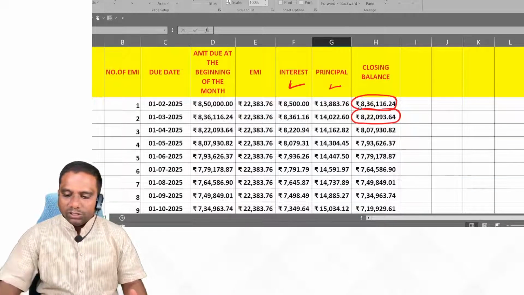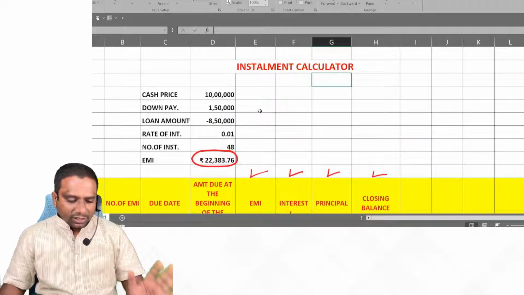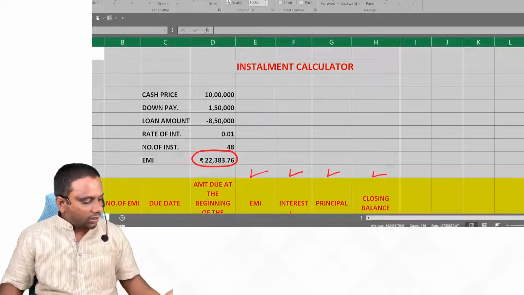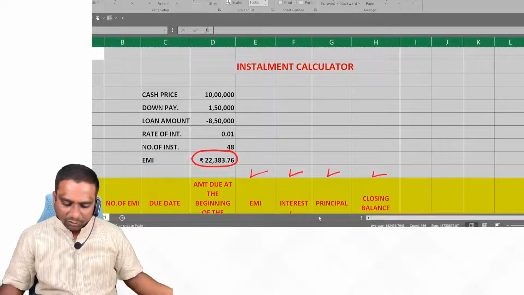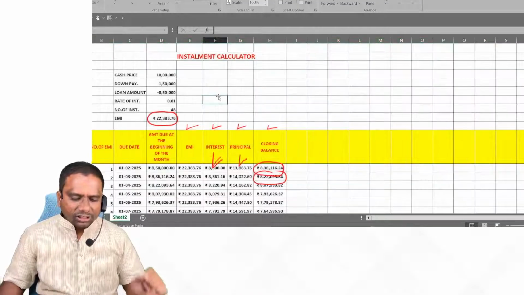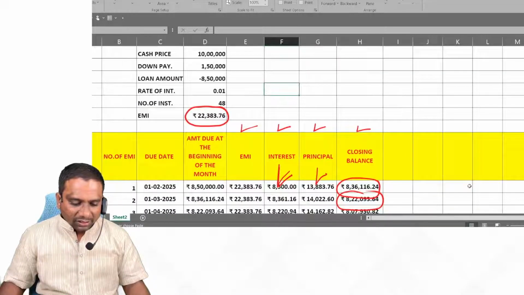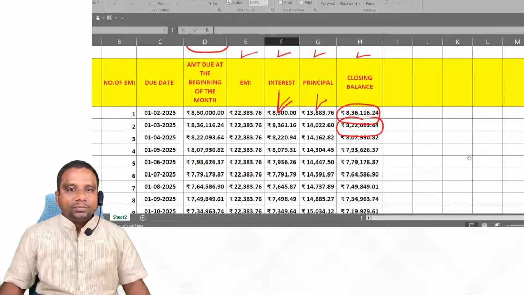Clear, everybody? So now I will show you, in 5 minutes, how to calculate this. You people also observe carefully. This is very simple, students. You people also can calculate the amortization table. Okay.